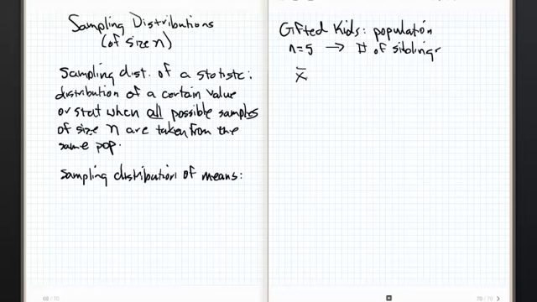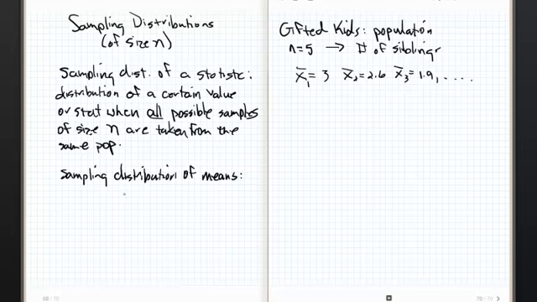If I grab 5 random kids and I find their mean, and that equals a number, let's say it equals 3. And then I take another mean; this is my first sample. My second sample has a mean of 2.6, and my third sample has a mean of 1.9, etc., until I can grab all possible samples of size 5 and figure out the average number of siblings for each one of those samples.